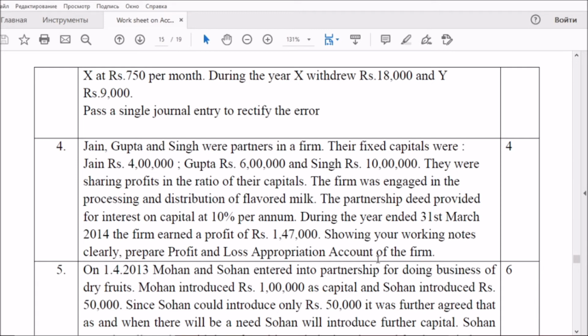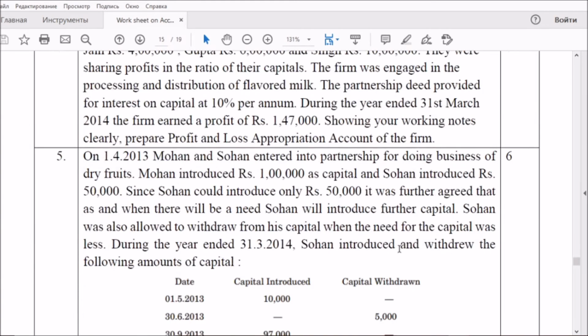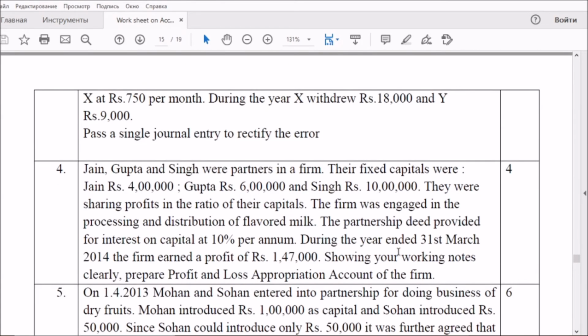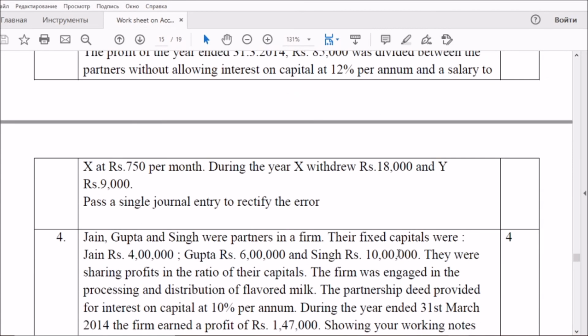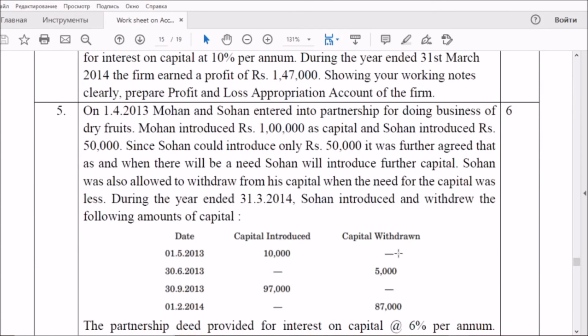Based on its proportion, you have to prepare the profit and loss appropriation account. Next one is for 6 marks. Just look at that. The 3-mark question, 4-mark question is there, and the 6-mark question also there